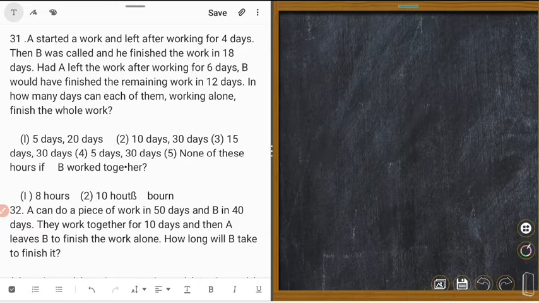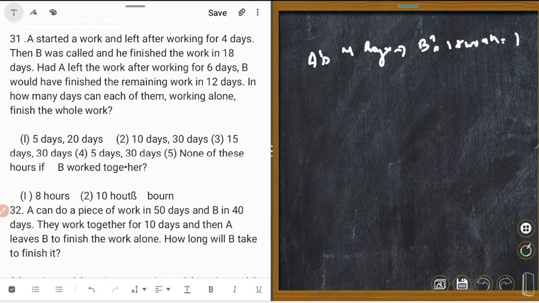So let's see. A's 4 days work plus B's 18 days work is equal to 1. Similarly, in the second case, A's 6 days work plus B's 12 days work is equal to 1. So let's do it.